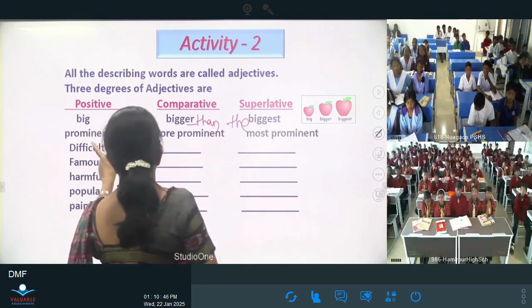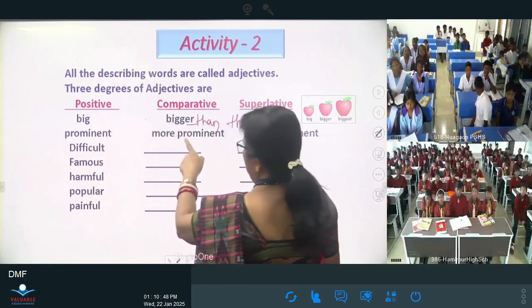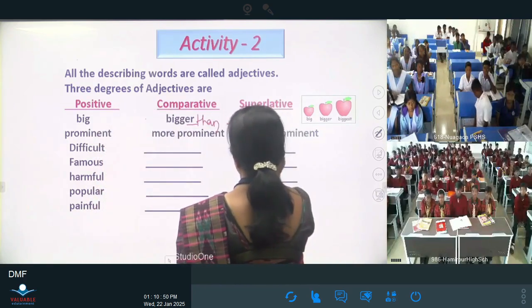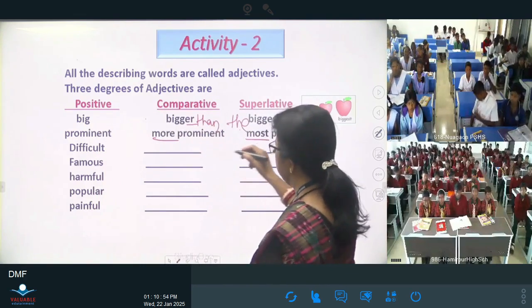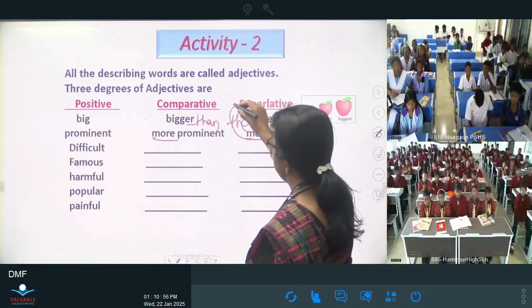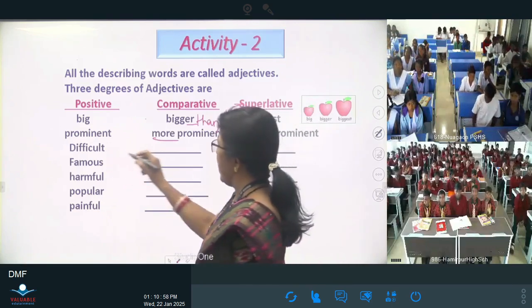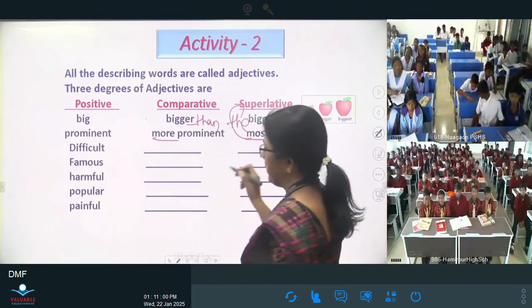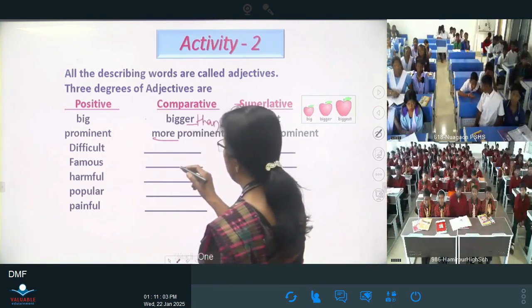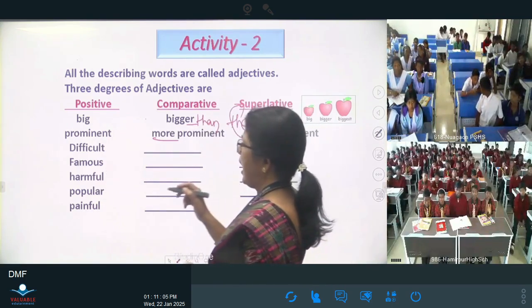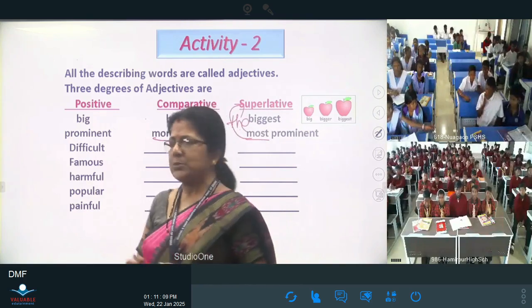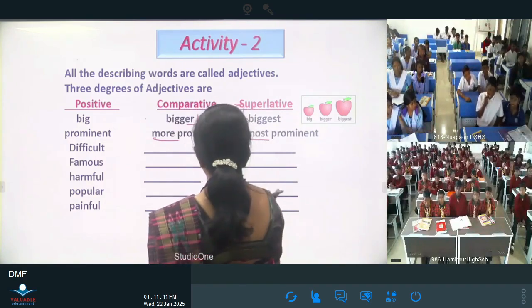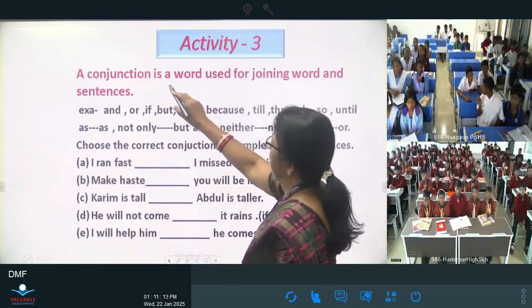Okay, then prominent, more prominent, most prominent. Here we are using more for the comparative degree and most for the superlative degree, and difficult, more difficult, most difficult, famous, then more famous, most famous, and similarly. You write down the adjective forms.